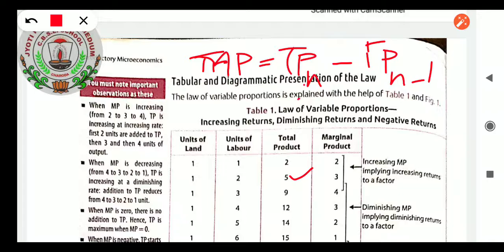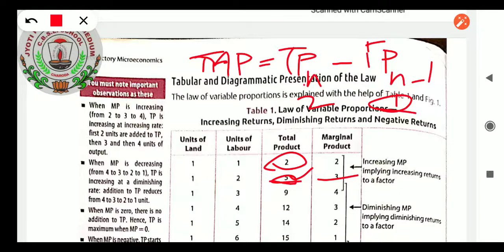Current TP we are saying, second line TP we are saying. So TPn equals 2. The n value 2 is there, 2 minus 1 which is 1. So 2 minus 1: total product at the second line, what is there? 5. Total product at the first line, what is there? 2. 5 minus 2, how much is the marginal product? 3. Have you understood now how the MP came?